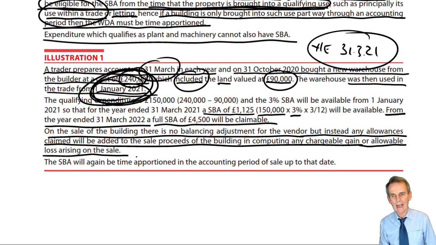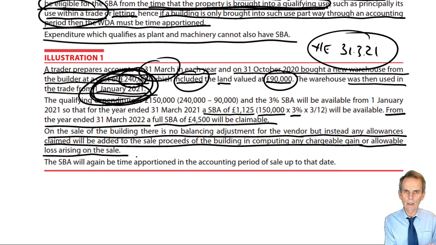So when we have the sale of this building, although it has ranked for capital allowances from the time it was first brought into use within the trade, there is no balancing adjustment that arises in relation to the sale. So on the sale, all we'll have is our writing down allowance coming to an end.